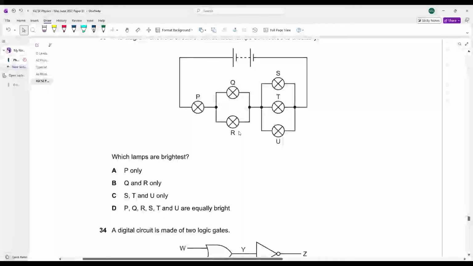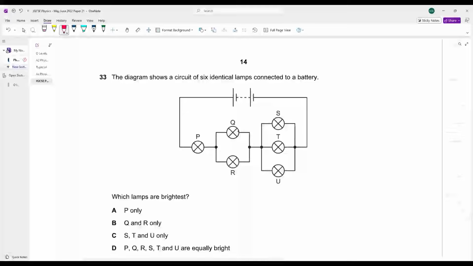आगे बढ़ते हाँ, let's see this. The diagram shows a circuit of 6 identical lamps connected to a battery. Okay, 6 identical lamps है, इसका मतलब क्या है? Resistance R, R, R, R, R, R. Which lamps are the brightest? Obviously, कौन सा lamp brightest होगा?